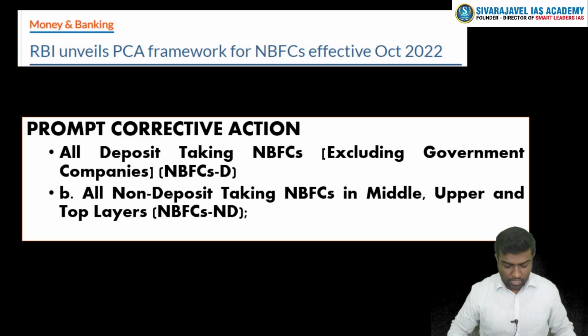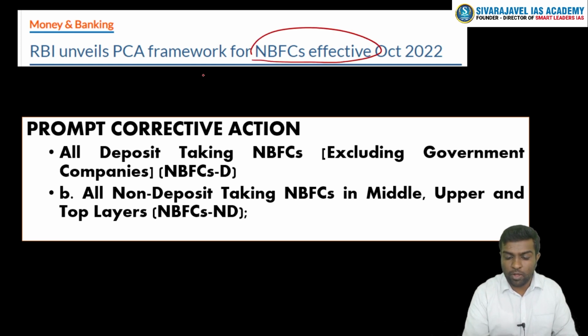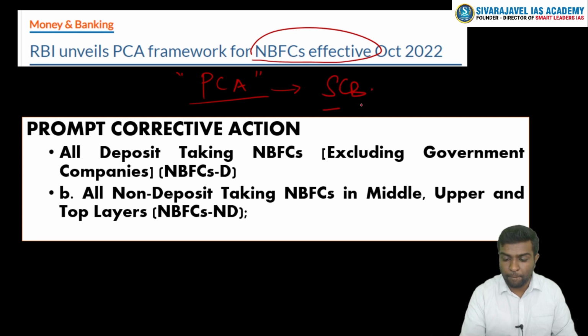The third topic that we're going to discuss is the prompt corrective action. You could have heard about a prompt corrective action framework for NBFCs. Till now, prompt corrective action, which is a surveillance and monitoring program for banks, was only there for scheduled commercial banks.